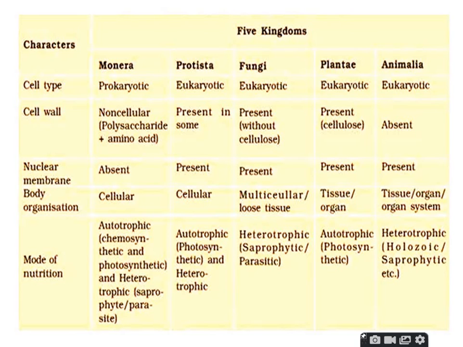For example, cell type, cell wall, nuclear membrane present or not, body organization, that means cellular or tissue organization, and mode of nutrition, that means autotrophs and heterotrophs. Each of the five kingdoms, Monera, Protista, Fungi, Plantae and Animalia, is differentiated by these categories.